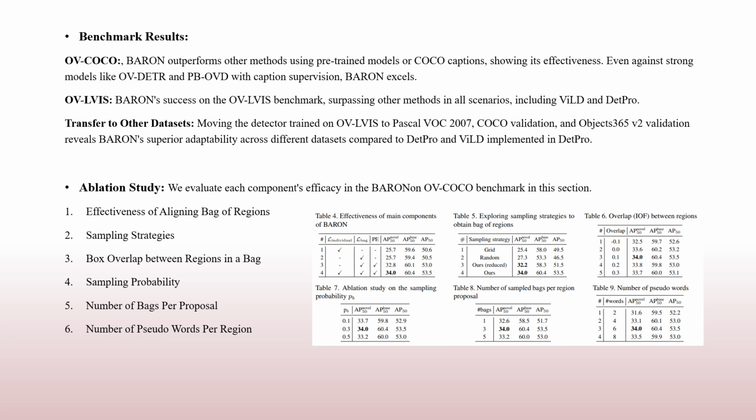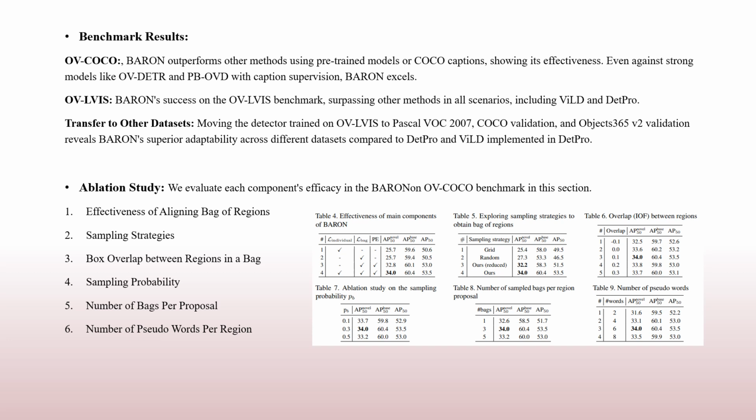Later, the individual level loss is replaced with a bag of region loss, which initially doesn't consider the spatial information of region boxes. This change results in comparable performance on novel categories. However, when spatial information is added through a positional embedding, the performance on novel categories significantly improves by 7.1 MAP50. This demonstrates that encoding spatial information is crucial for effectively leveraging the compositional structure of co-occurring visual concepts in the bag of regions. Sampling strategies.